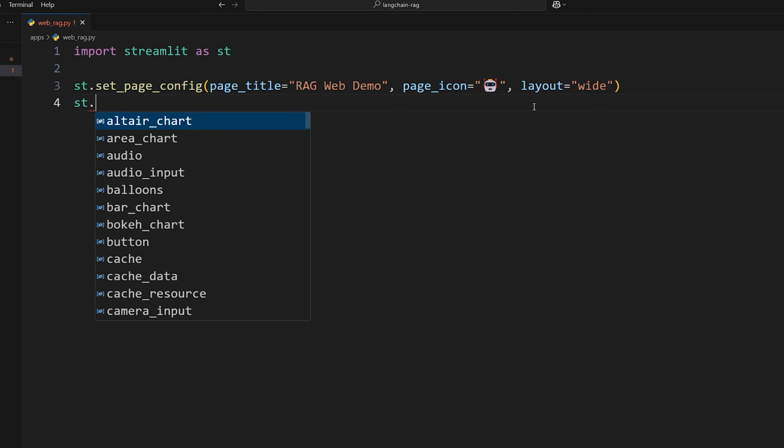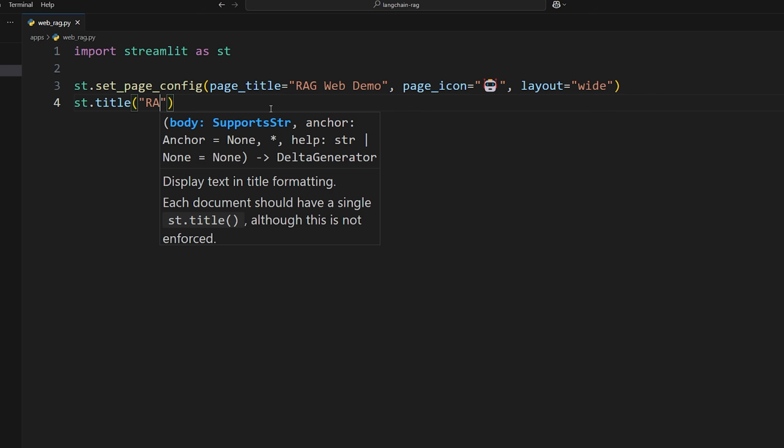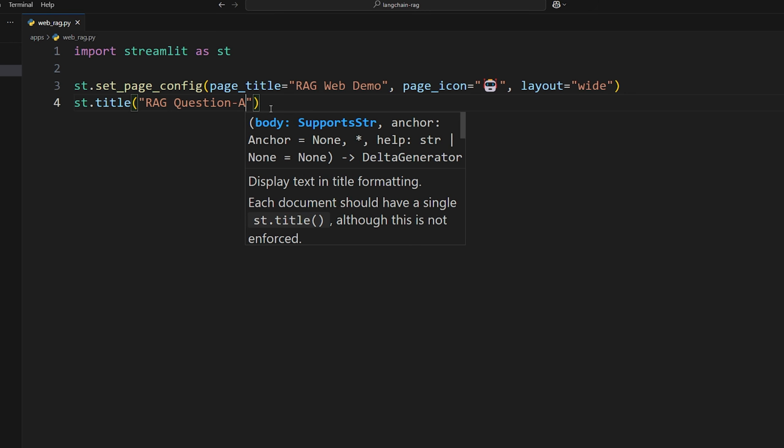Now we're going to do st.title, which is different from the page title. This is the actual title of the website, but this title here is going to be the title at the top of the web page itself. So we'll say RAG question answering demo.